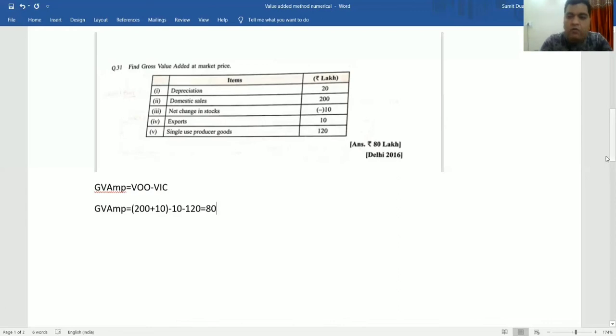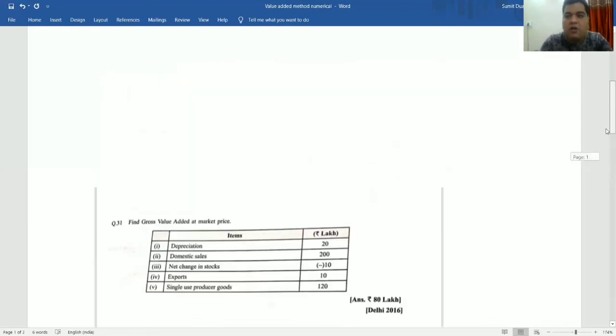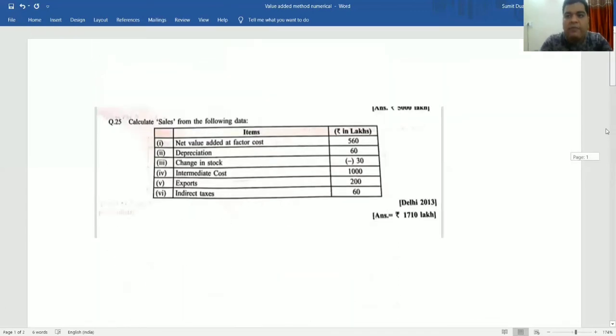Now we'll do one more question of the value added method. In this question I have to calculate the sales, which is a part of the value added method. But here the NVA at FC is given to you. So I can do one thing: I can calculate GVA at MP.